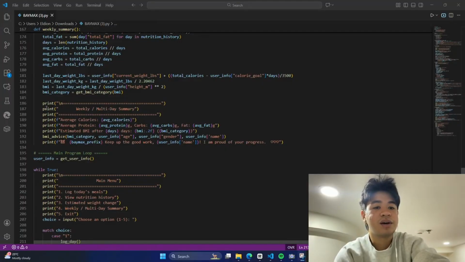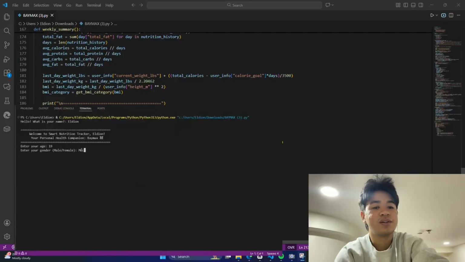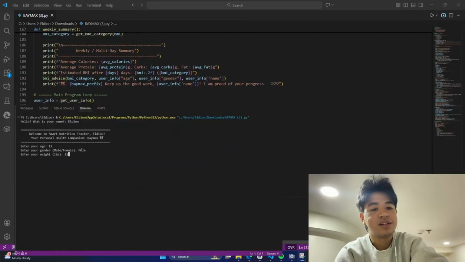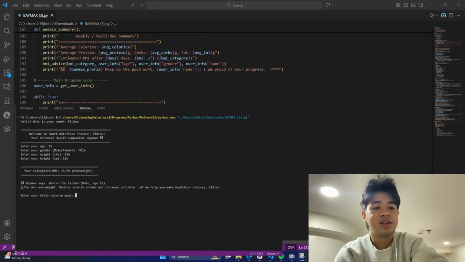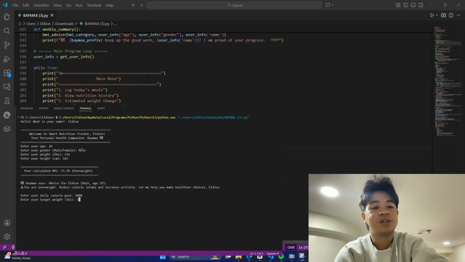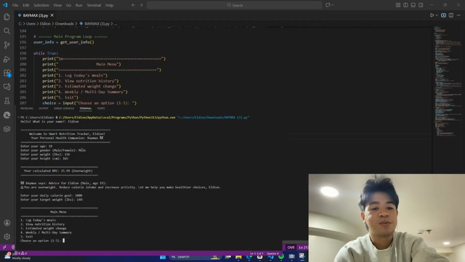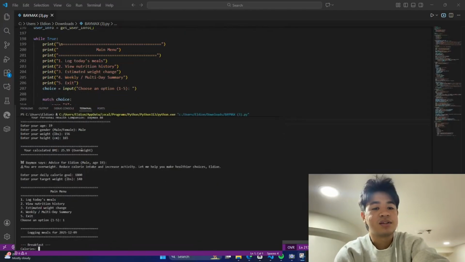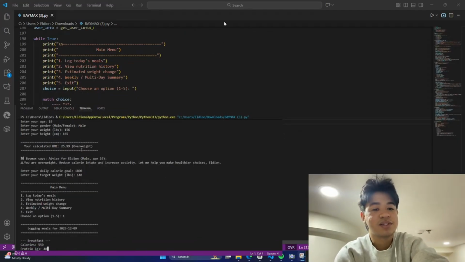The program begins by calling Get User Info, which collects the user's profile: name, age, gender, height, weight, and calorie goal needed for all features. Then it enters a while loop to display a menu of 5 options: log meals, view history, estimate weight change, weekly summary, or exit.